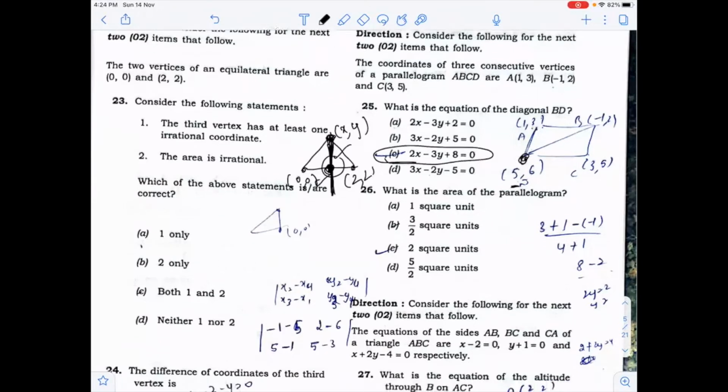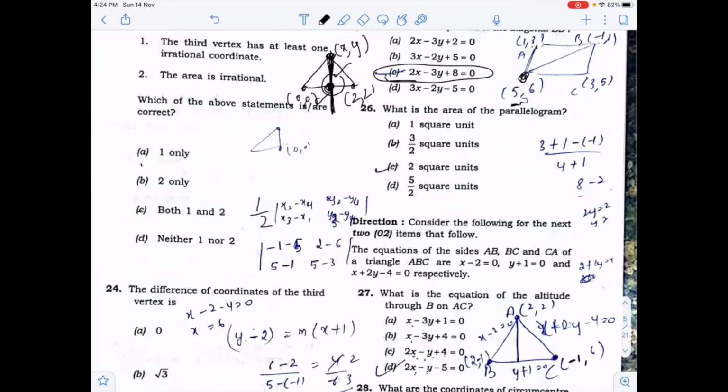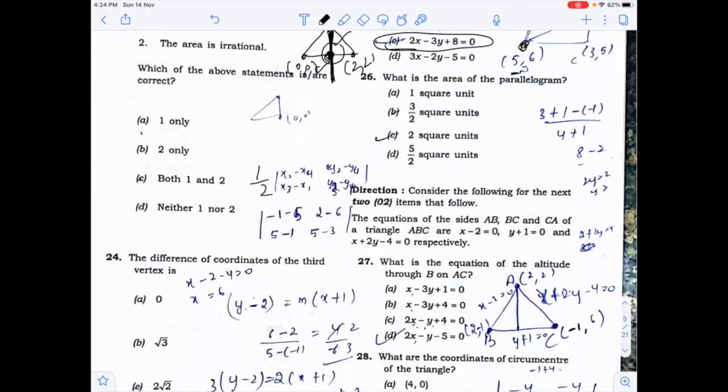And what is the area of parallelogram? You know that the area of parallelogram will be 1/2 determinant of x2 minus x4, y2 minus y4, x3 minus x1, y3 minus y1. Now you can solve the determinant and the area will come out to be 2 square unit.